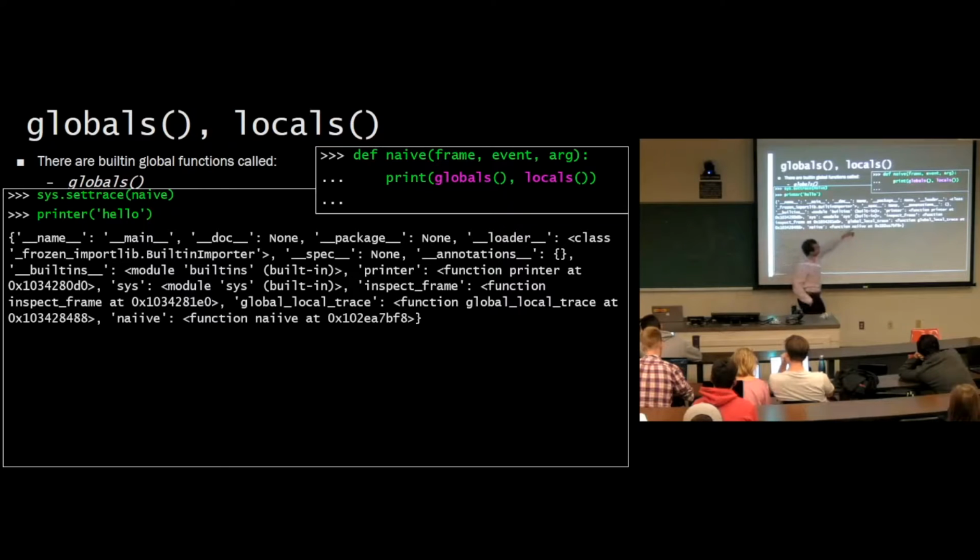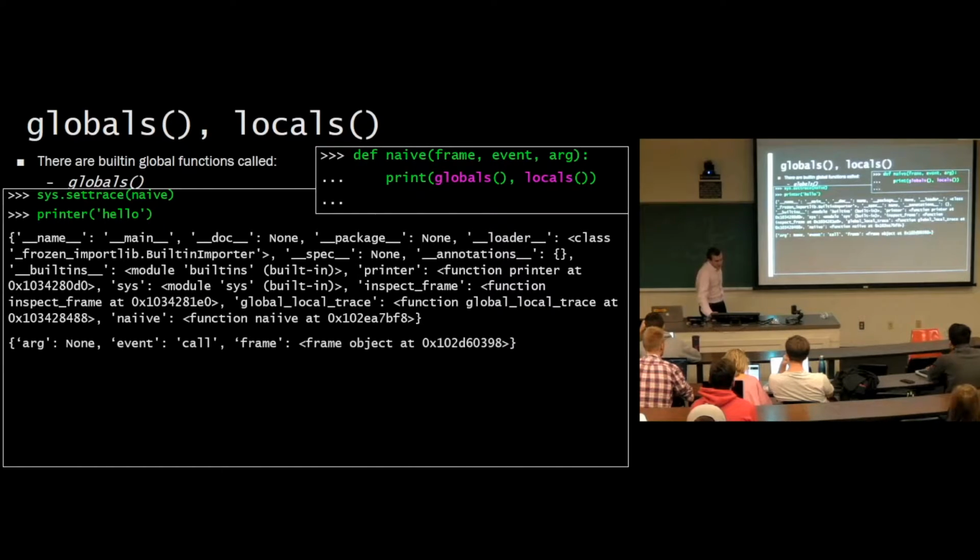But then we've got some other methods here, like printer. Earlier we defined printer. Well, printer is now a global function, and so here it is. There's some functions that I actually define later. But like here's naive with a typo. It's a global variable. We defined it globally. Here it is, global variable, naive. And those are the local variables, arg, event, frame.